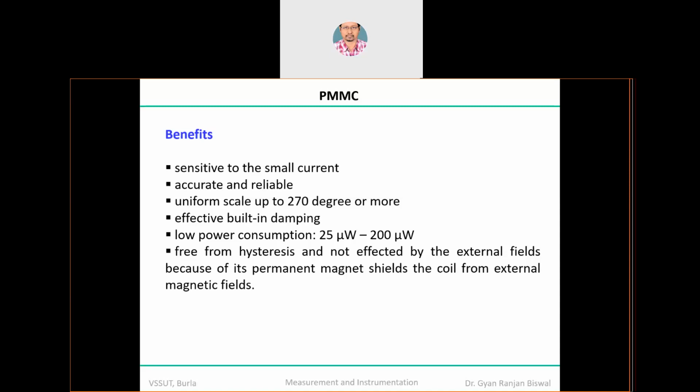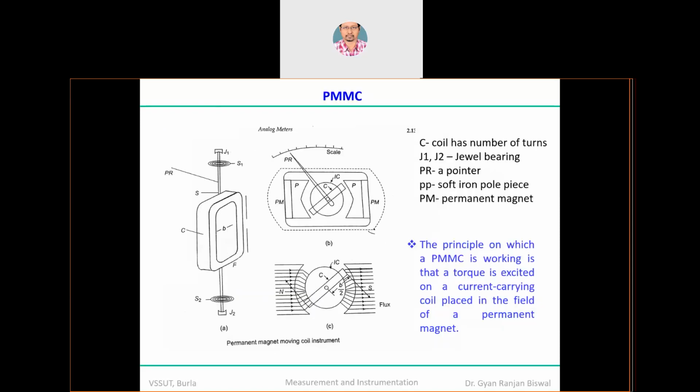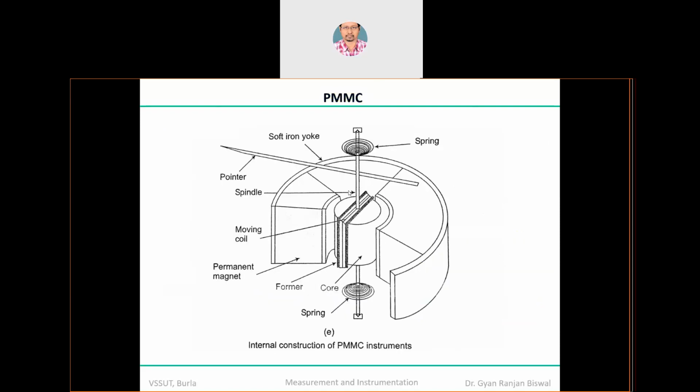Okay, it's free from the hysteresis loss. Why is there no hysteresis loss? If you see the structure of this construction, you see a permanent magnet, this portion is the permanent magnet. This permanent magnet is completely surrounding this soft iron piece where the pointer is mounted.